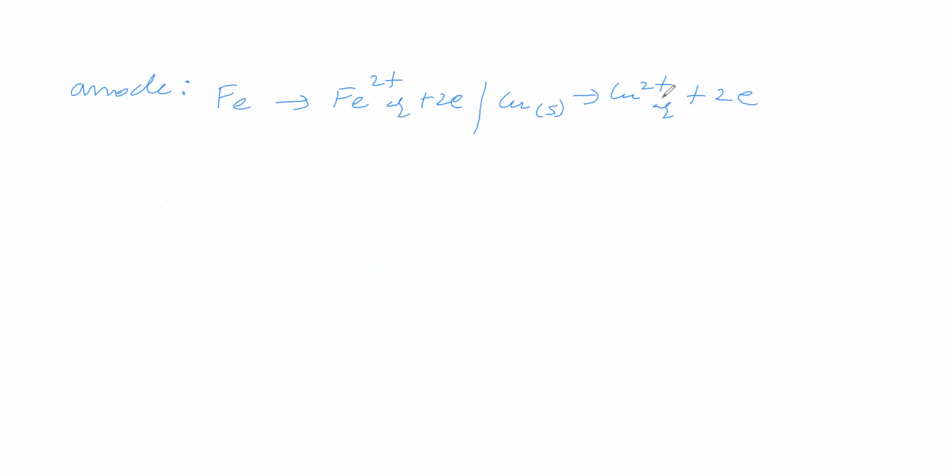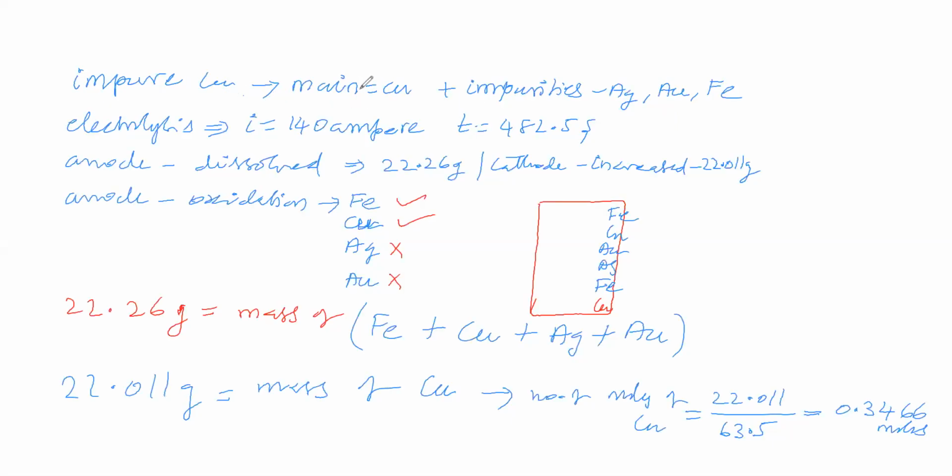What do you say? Now see that the anode is impure copper. This copper is undergoing oxidation. This iron is undergoing oxidation. So iron undergoes oxidation and consumes some current for oxidation. Copper also consumes some current for oxidation, whereas silver and gold do not consume any current for oxidation. They simply fall down, because they have no support, so they are falling down.